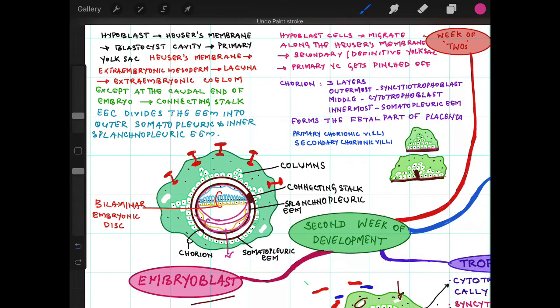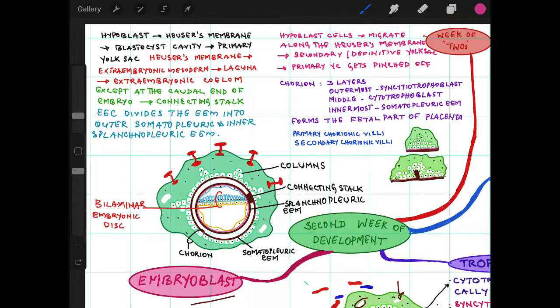So another layer will be formed from the hypoblast along the inner aspect of the primary yolk sac cavity, and that will be known as the secondary or definitive yolk sac cavity. The primary yolk sac cavity will be pinched off, and that will be known as exocoelomic cyst.